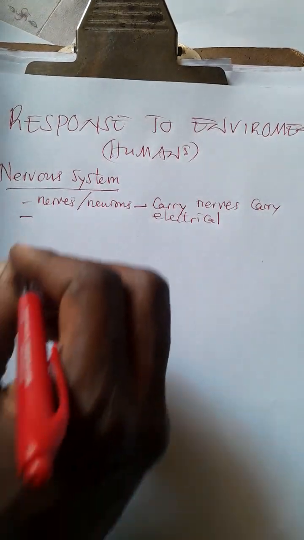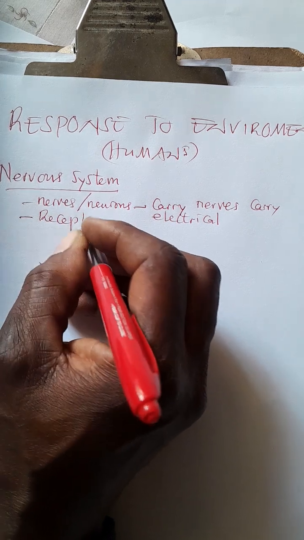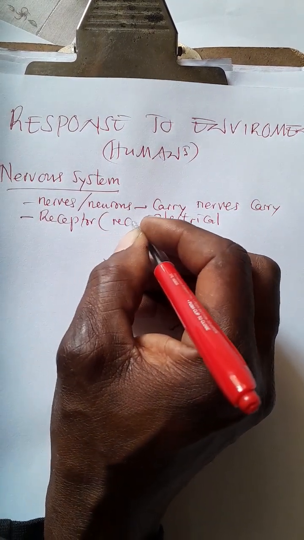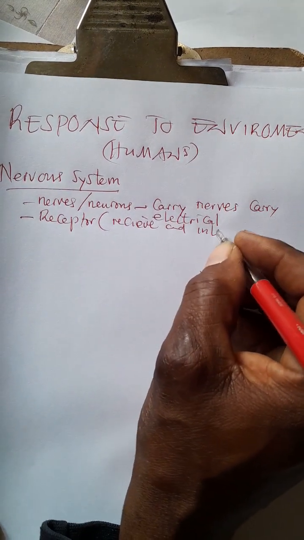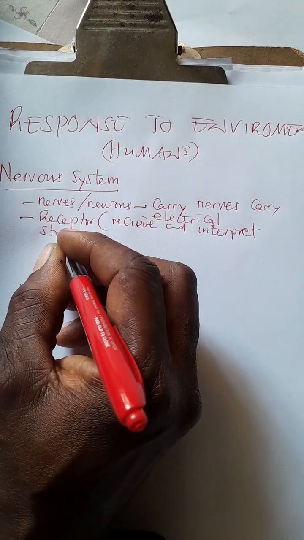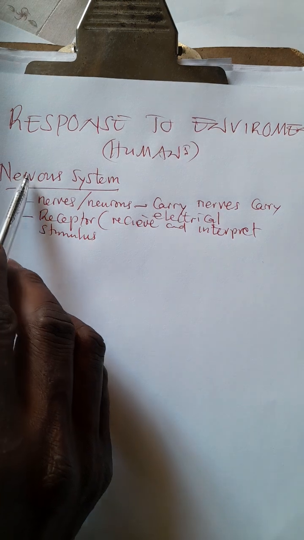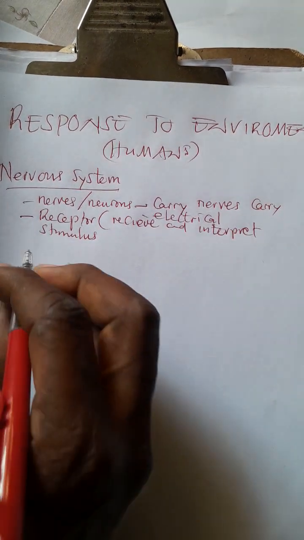Now, you must always remember that there are receptors. Receptors receive and interpret stimulus. These receptors make up part of the nervous system.